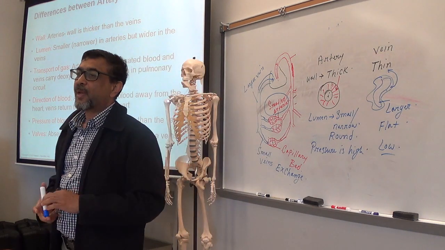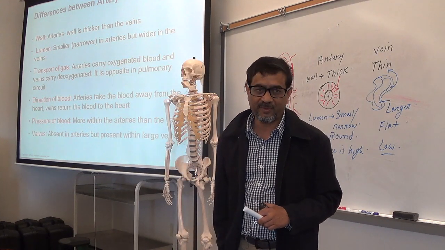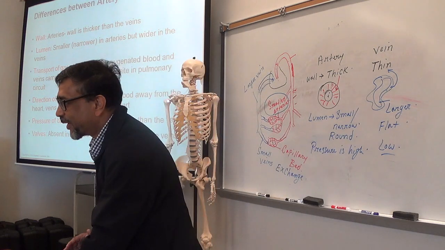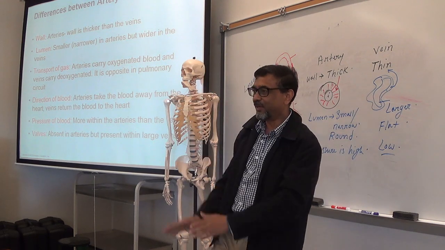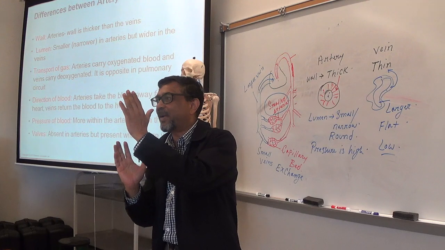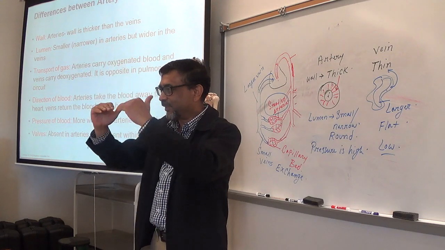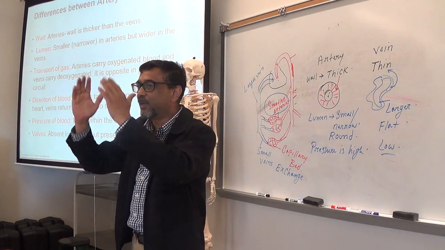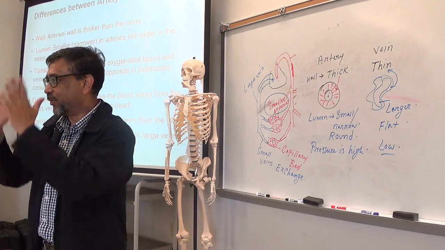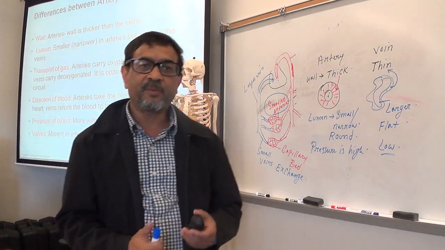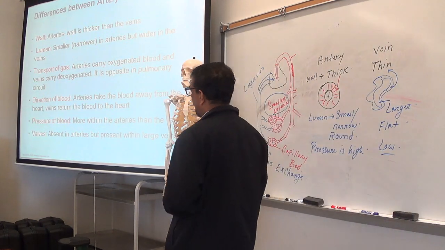Last one, inside the large veins, for example, the veins of your leg, you have valves. And the valves open only towards the heart, upwards. So let the blood go towards the heart. Make sense? If the blood tries to go back down, the valves will stop that. So that will facilitate the flow of blood towards the heart. So the valves are present in larger veins. A lot of valves in the veins of your leg.